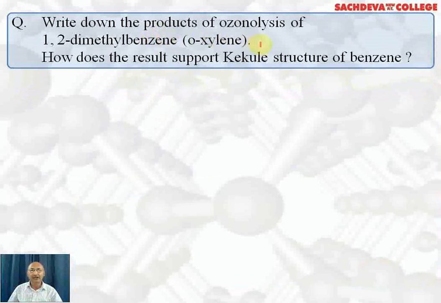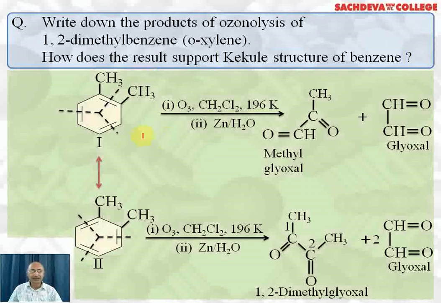Let's take up this question. Write down the products of ozonolysis of 1,2-dimethylbenzene, that is orthoxylene. How does the result support the Kekulé structure of benzene? So first we write this structure of benzene. Orthoxylene is a resonance hybrid of these two structures. So first we take the products with this structure.